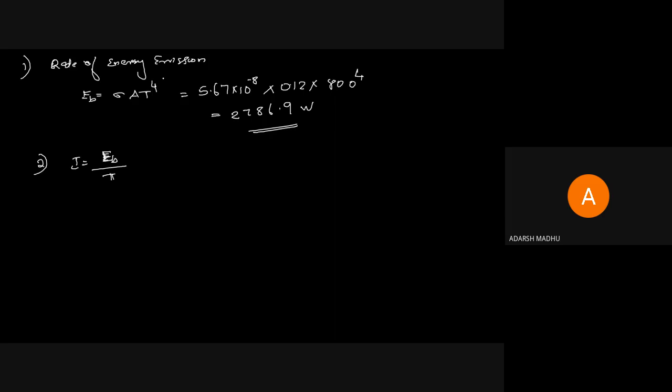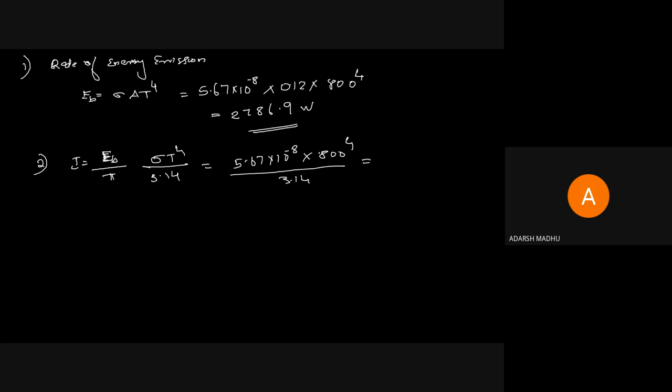For intensity of radiation, the definition is the rate of energy per unit area. So we take only the equation of sigma T raised to 4, EB, not area. By Stefan-Boltzmann's equation, we take only sigma T raised to 4 per unit area, divided by pi, 3.14. That is 5.67 into 10 raised to minus 8 into 800 raised to 4 divided by 3.14.